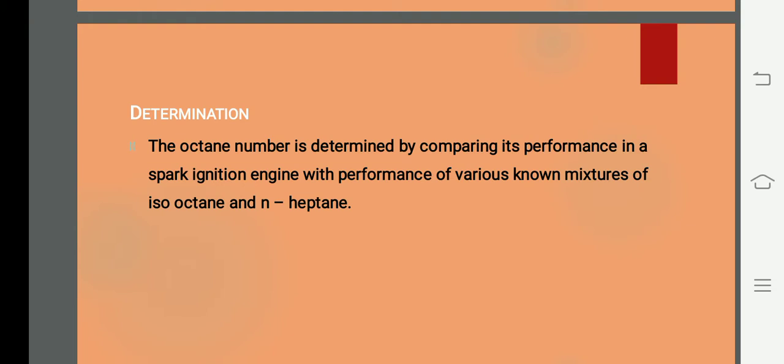One is flash point. Second, as I have said, is octane number. So we have seen the 4 things already, and finally I am saying something about octane number. Is it okay?